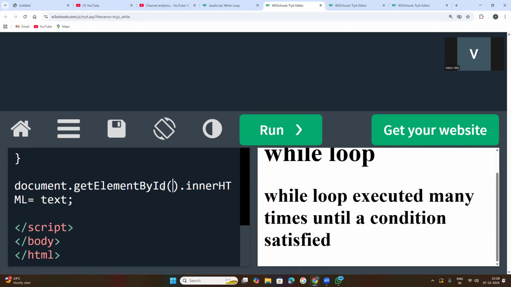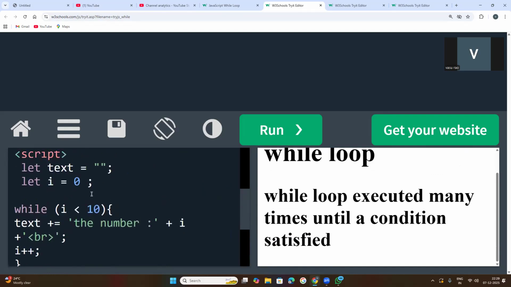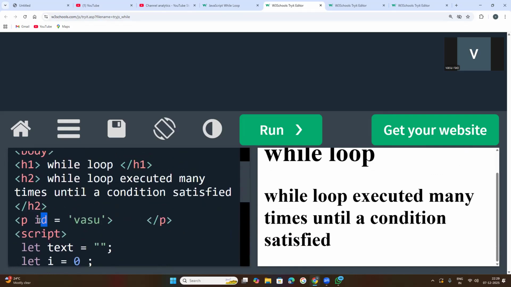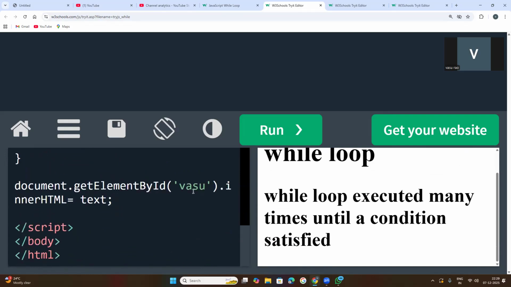So without that id value, whatever id you have passed for this attribute, that is to be mentioned in this getElementById as a parameter.